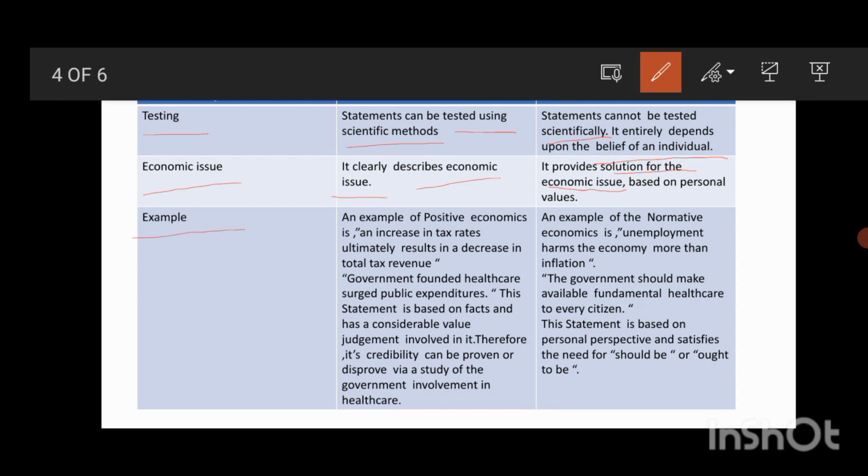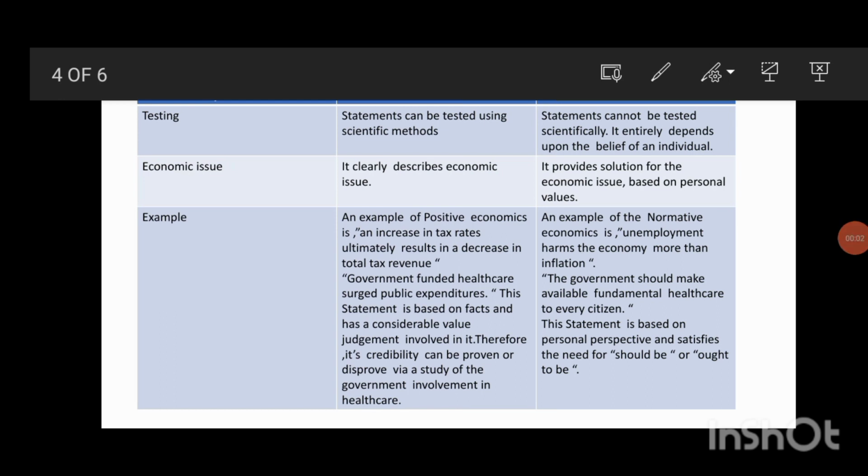Now there will be examples of positive as well as normative economics. A positive economics example is that an increase in tax ultimately results in a decrease in total tax revenue. For example, if indirect tax has been increased, what happens? People reduce consumption of the commodity. Because of that, there will be a reduction in the total tax revenue.